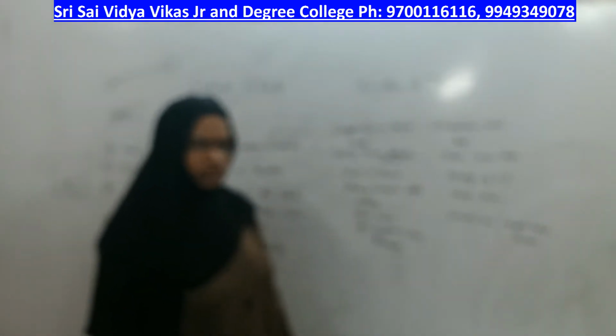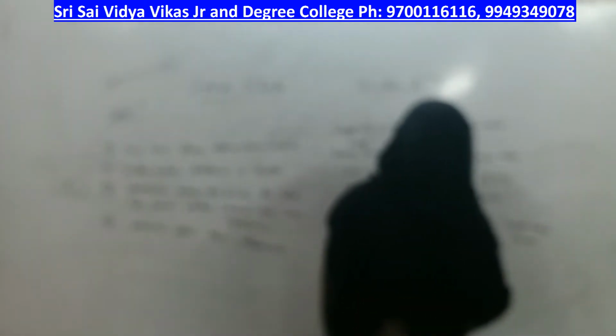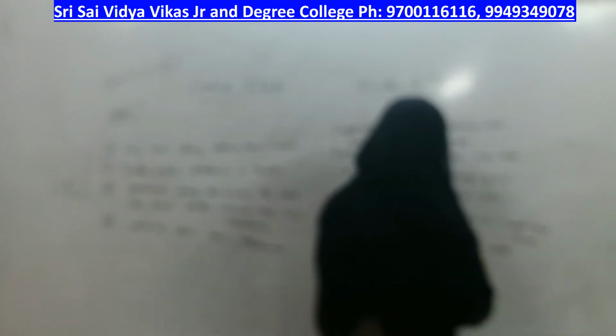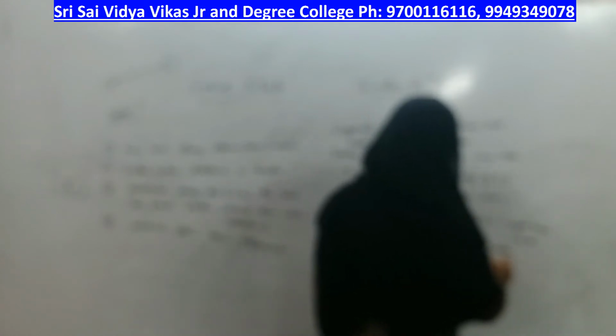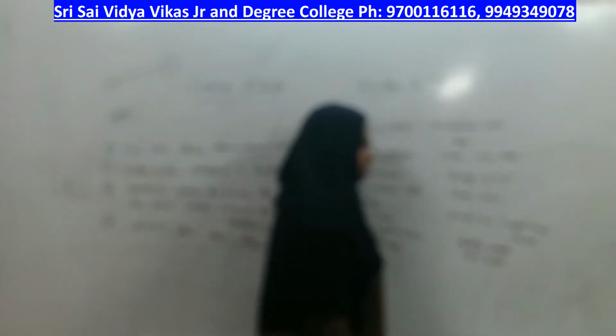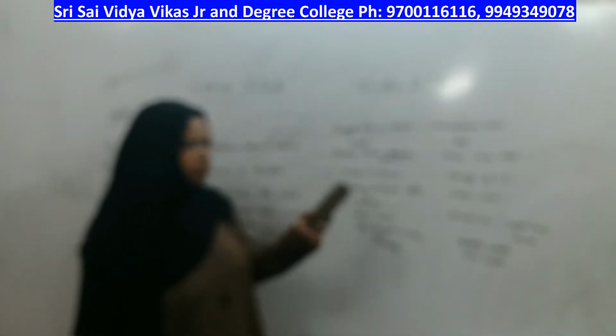Whereas amorphous solid means which powder? Graphite powder if you take, or alum powder if you take, all of them are amorphous solids, right? These are the features of the two types of solids.